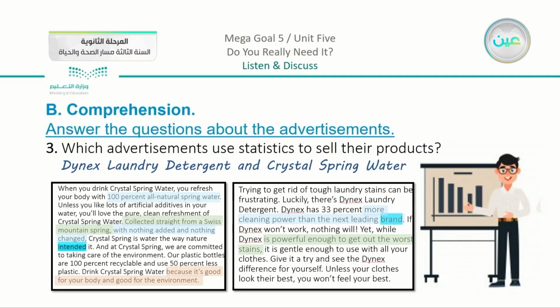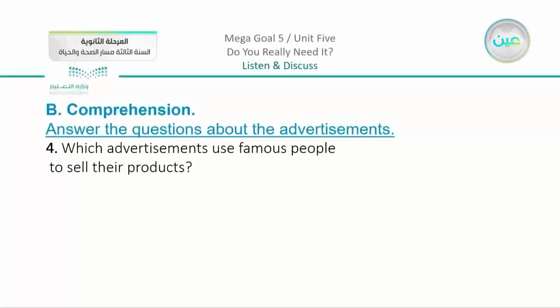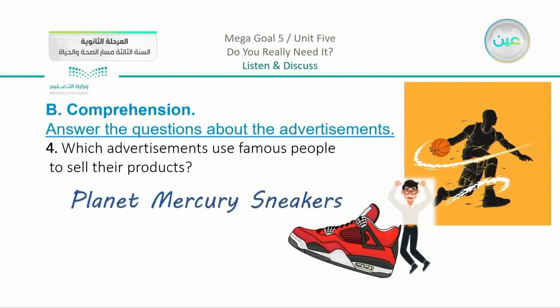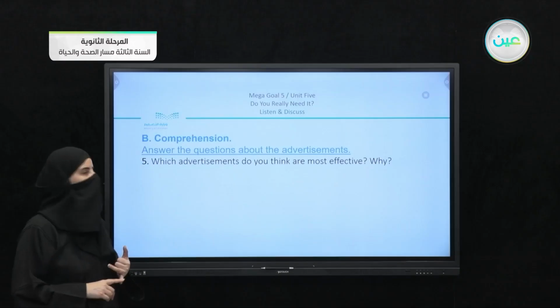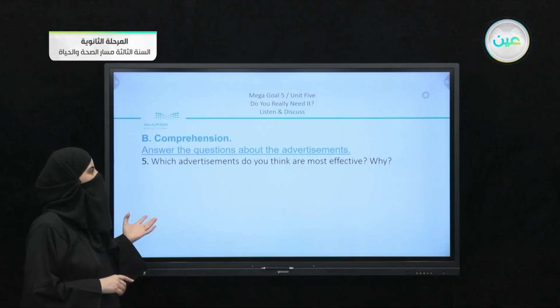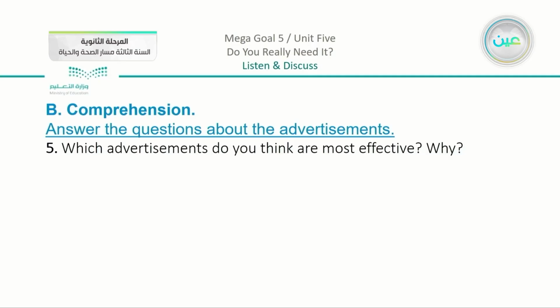Now we have question number 4: which advertisements use famous people to sell their products? This is the same as we mentioned before when we mentioned NBA players.